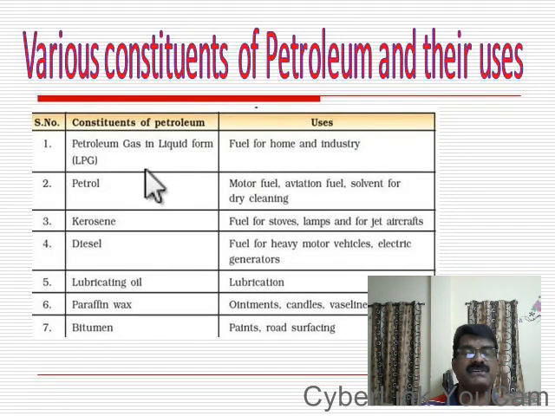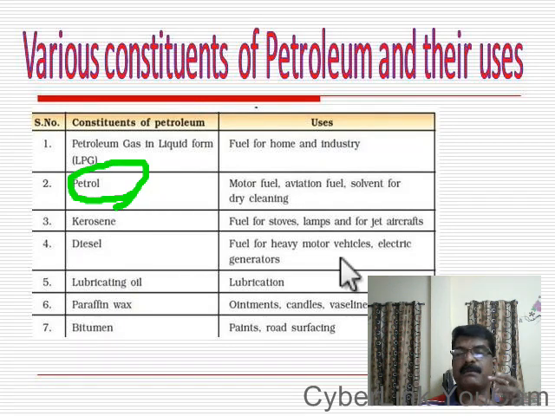What is the use of LPG? It is used as a domestic fuel as well as an industrial fuel. This fuel is used in industries. And the next constituent you see is petrol. Petrol is used as fuel for vehicles, and it is also used as a solvent in dry cleaning of our clothes.